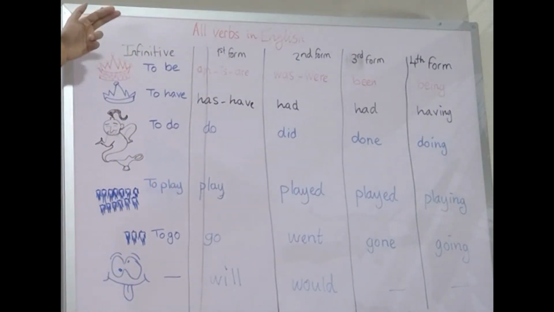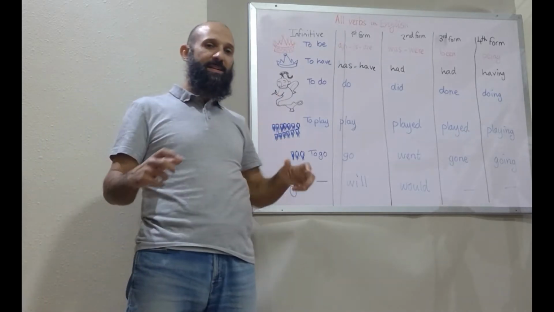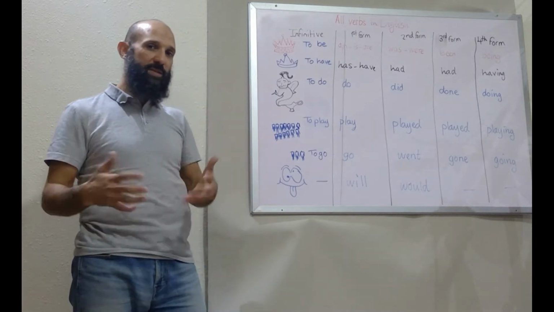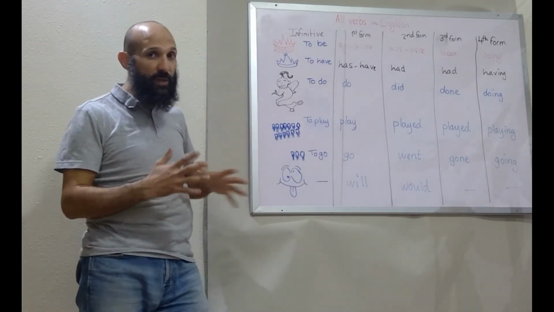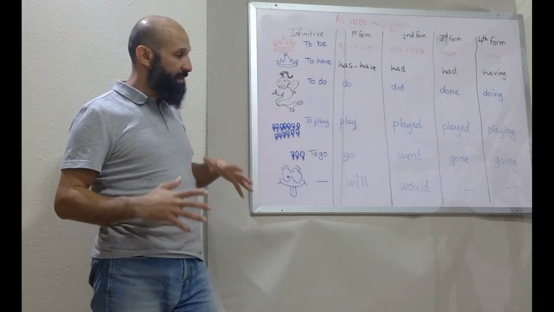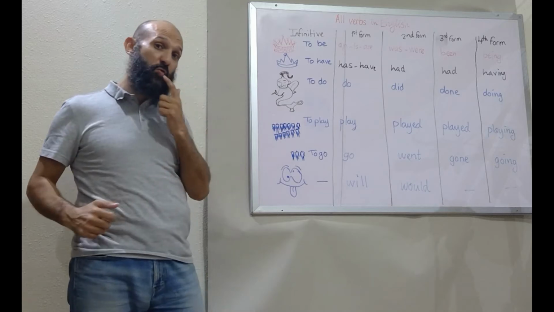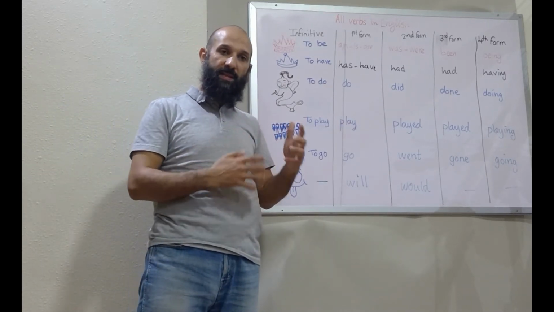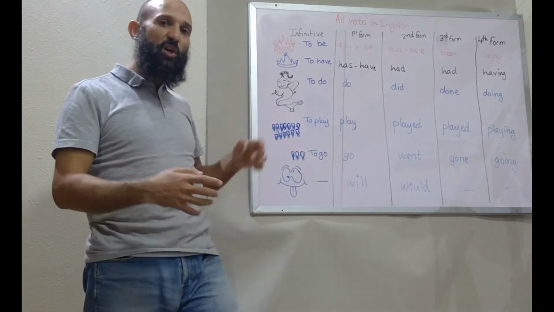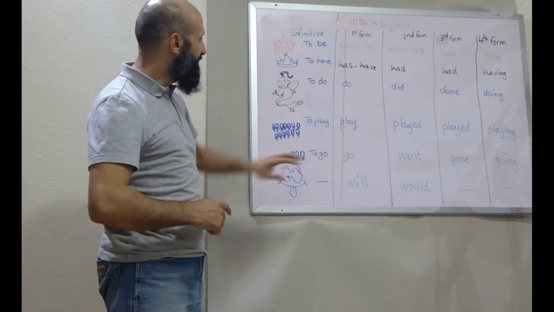So, we have the king, we have the minister, and then we have this. It's a Jenny. It's a wasta. Wasta, as you know, in Arabic, is a person who has connections. So it can do things that the majority of us, the majority of verbs, can't do. And that will become clear when we start talking about the tenses and explaining them. I'm sure many of you will go back to this video to remember these.